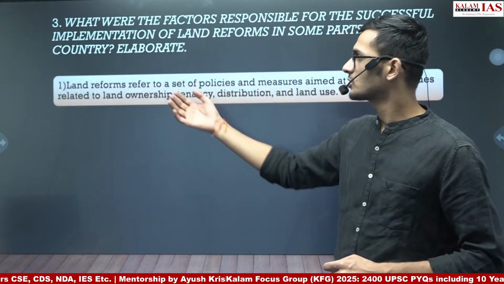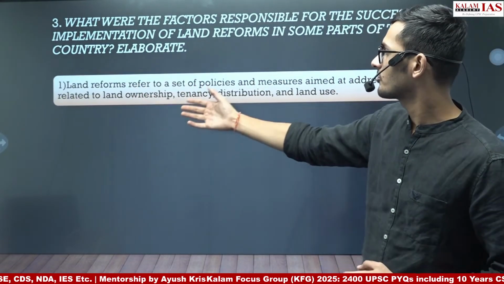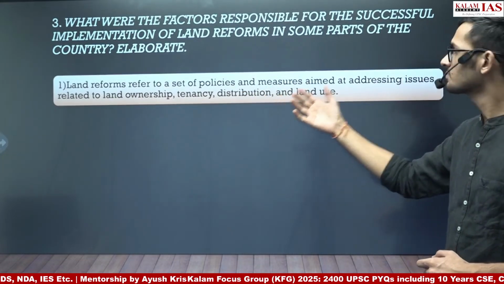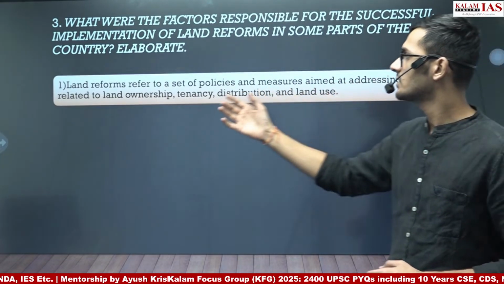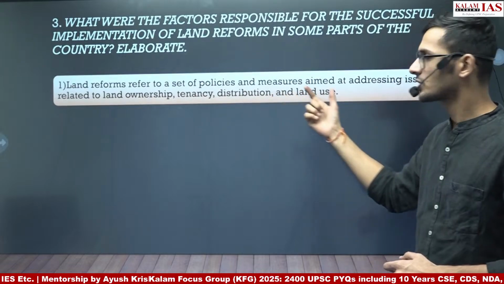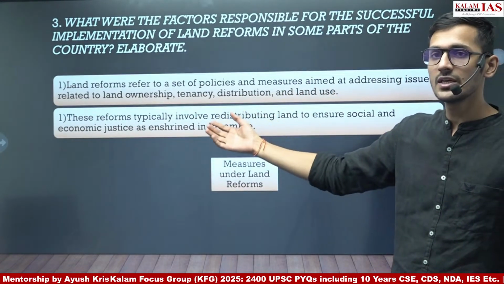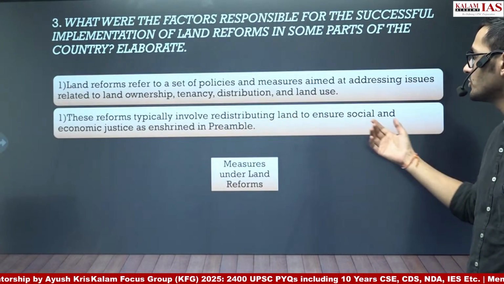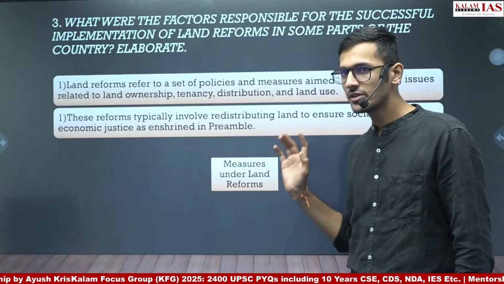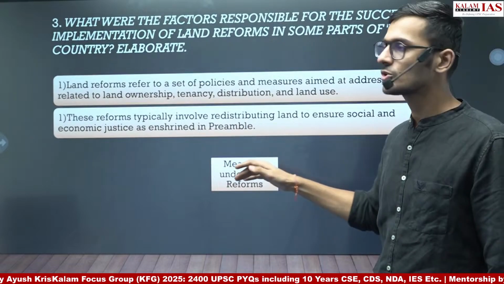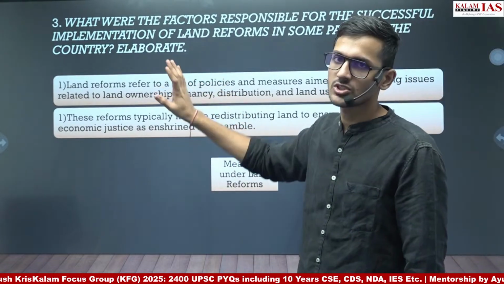So the introduction could be something like this: land reform refers to a set of policies and measures aimed at addressing issues related to land ownership, tenancy, distribution and land use. These reforms typically involved distributing land to ensure social and economic justice as enshrined in the Preamble. You do not need to write both of them. It is a 10-marker question. This introduction is more than enough.